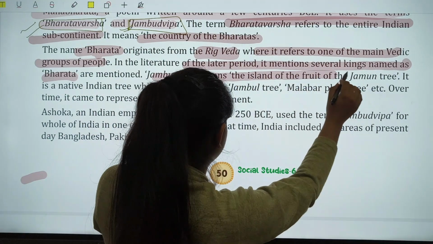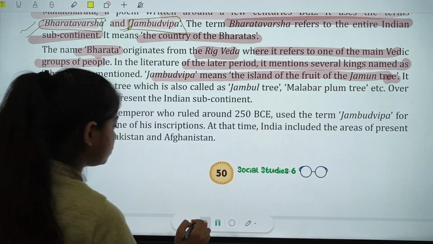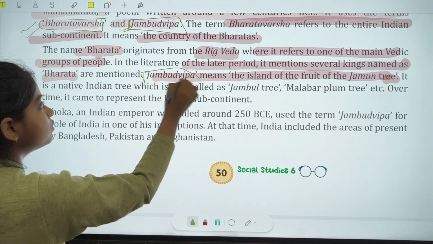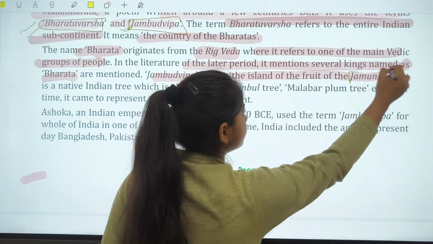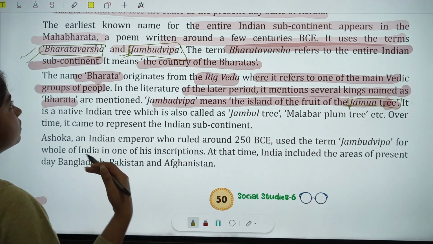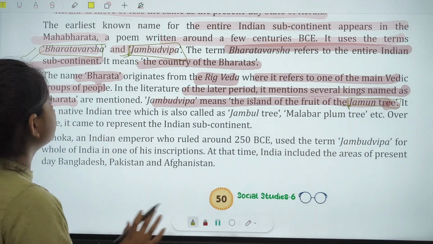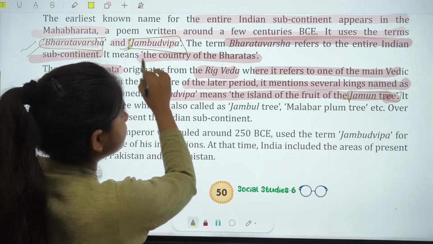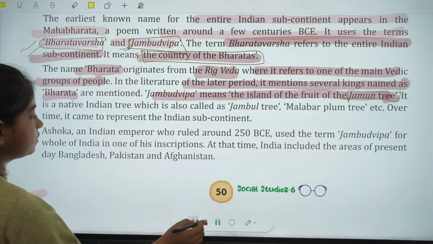Jambudvipa means the island of the fruits of the Jambu tree. This is also very important: Jambudvipa refers to the Jambu tree. And Bharatvarsha refers to the country of Bharat. So this is an important thing.